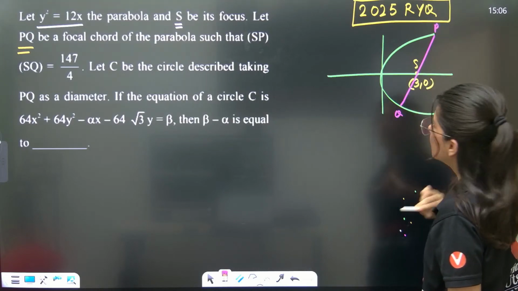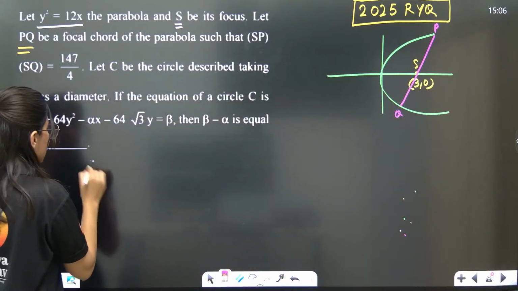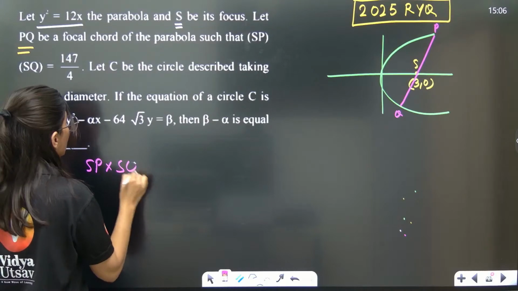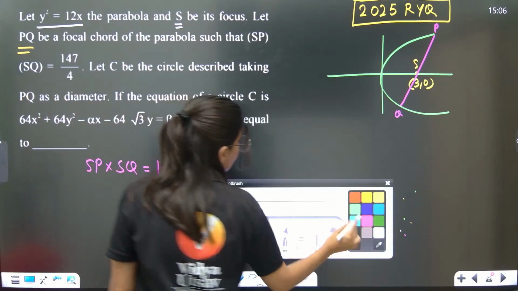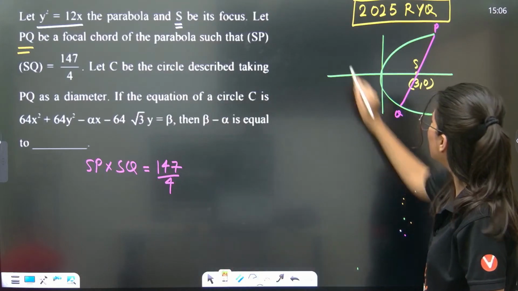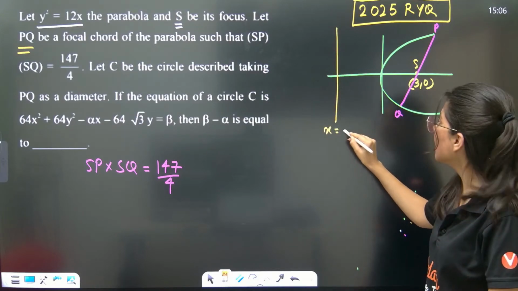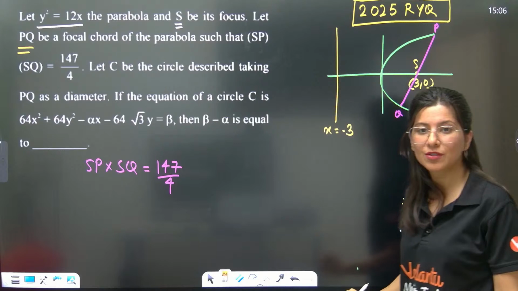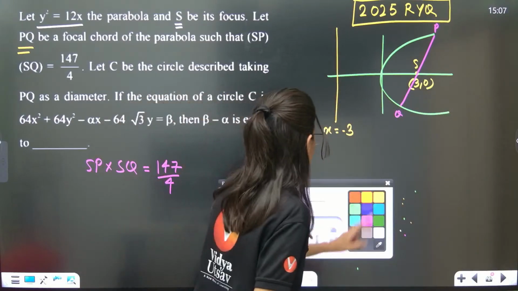Now they are saying SP multiplied by SQ is 147 by 4. And what about the directrix of this parabola? By the way, can anybody tell me the directrix? The directrix of the parabola is x equals minus a. Here a is 3, so x equals minus 3. Correct?